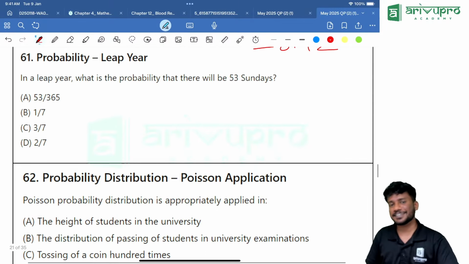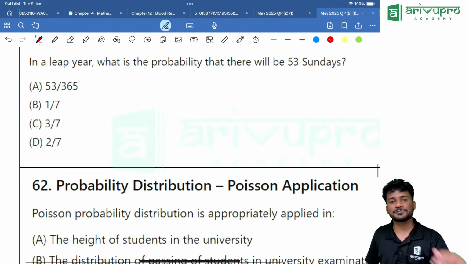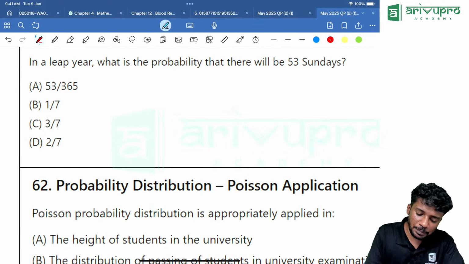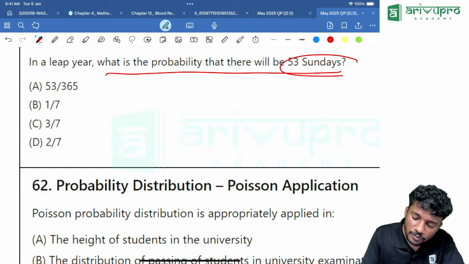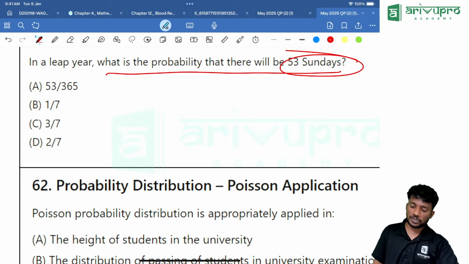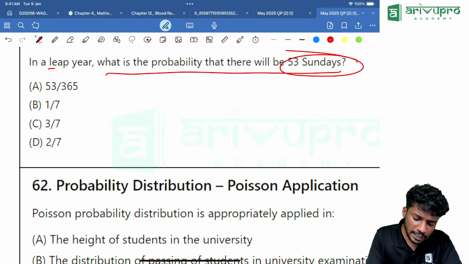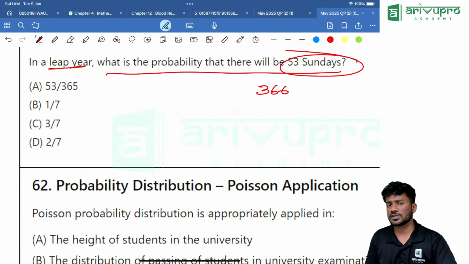Then another interesting question. Usually it will not come for the exam, and finally it came for the examination. In a leap year, what is the probability that there will be 53 Sundays? What do you mean by that? 53 Sundays should be there in a leap year. In a leap year, how many days are there in total? 366 days are there in total.